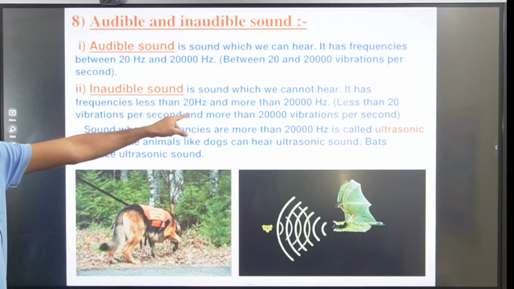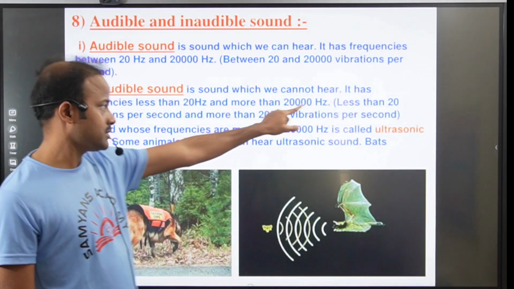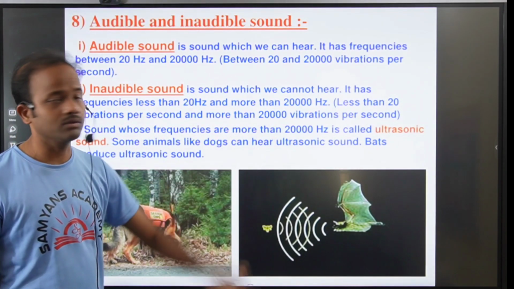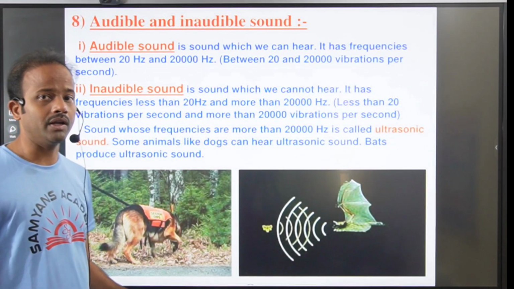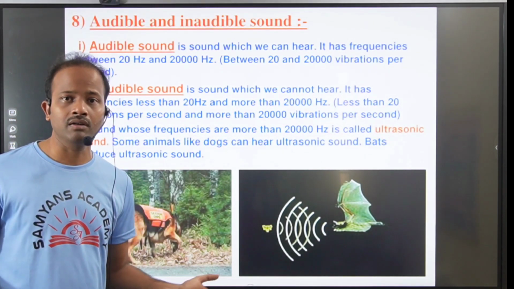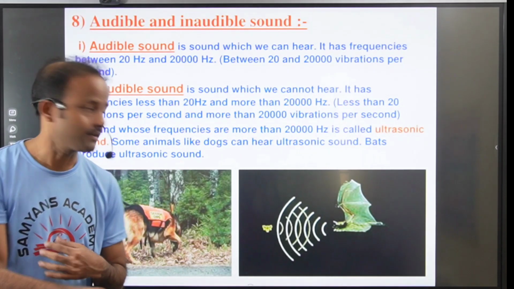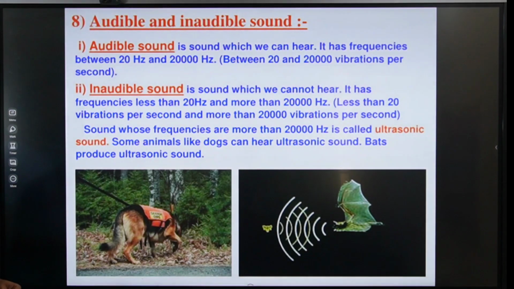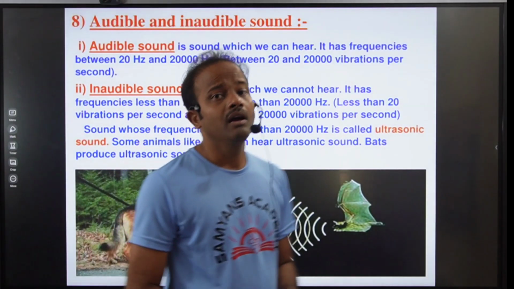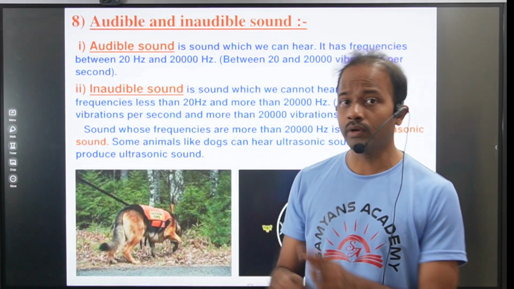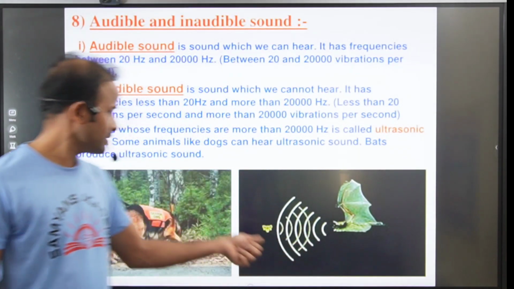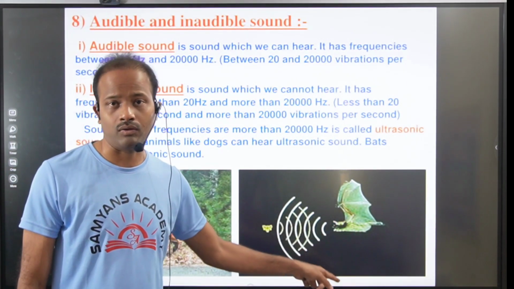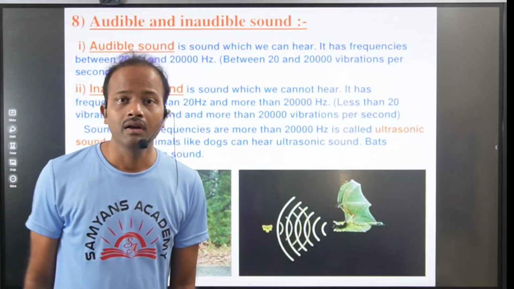It has frequencies less than 20 hertz and more than 20,000 hertz. Less than 20 vibrations per second and more than 20,000 vibrations per second we cannot hear, right? Sound whose frequencies are more than 20,000 hertz is called ultrasonic sound. Some animals like dogs can hear ultrasonic sounds. Bats produce ultrasonic sounds. Then who can hear these ultrasonic sounds? Dogs. Then who can produce these ultrasonic sounds? Bats. Because of these ultrasonic sounds only it will travel in air, right?